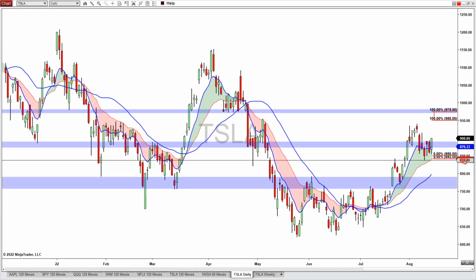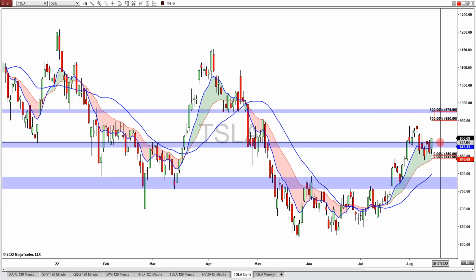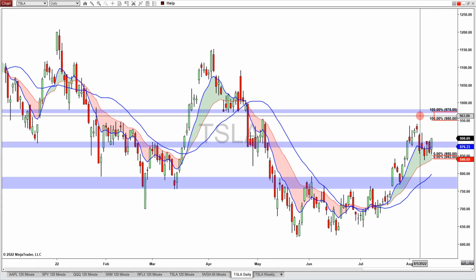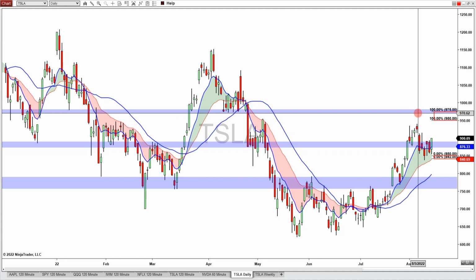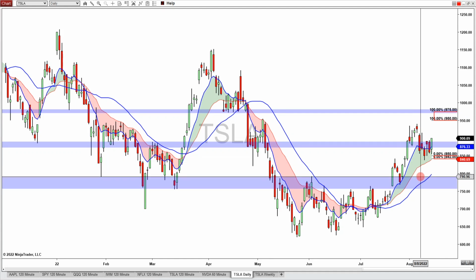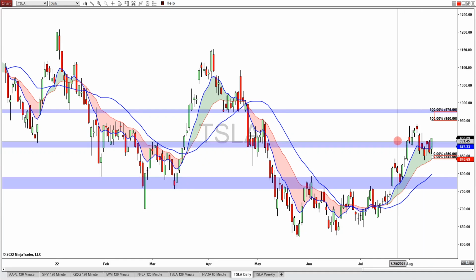Last week, Tesla was able to hold above this resistance near the 890 level. This zone will likely be the pivot for next week for Tesla. The upper range of the weekly expected move is between 975 and 950, and it is sitting just under this potential resistance zone near 971. And the lower range of the expected move is between 850 and 842. There is this potential support zone down here near the 790 level. And the price zone between this 890 and 874 is the pivot zone I will keep an eye on for clues which direction Tesla might move for the coming week.